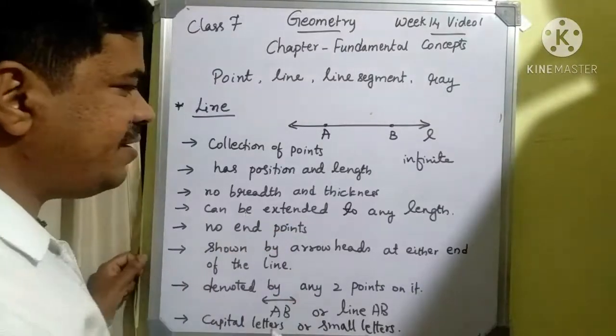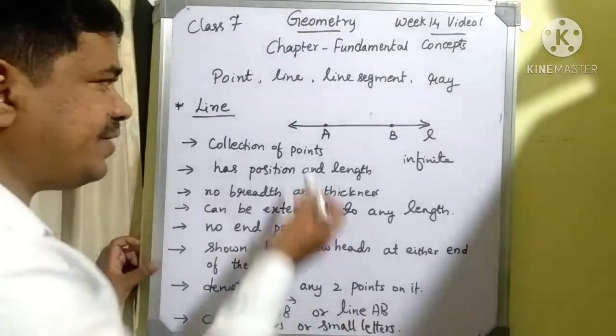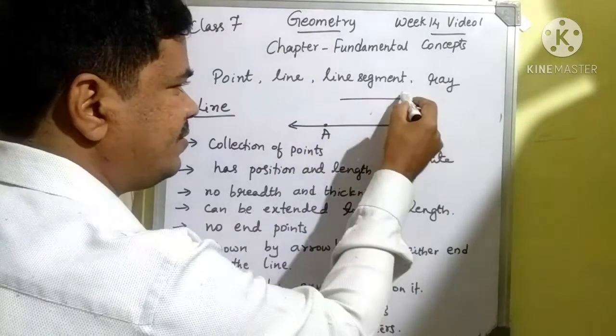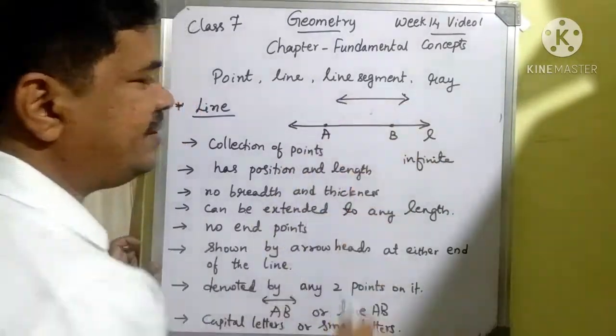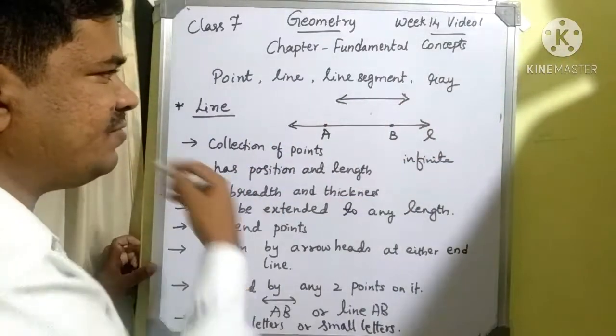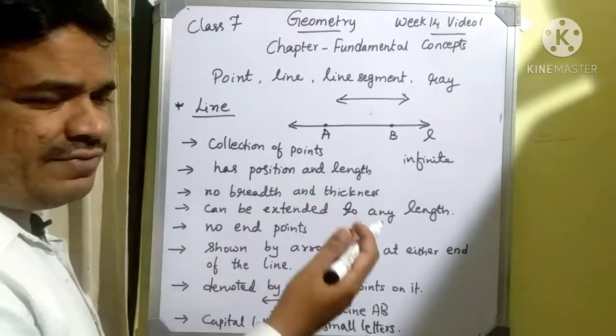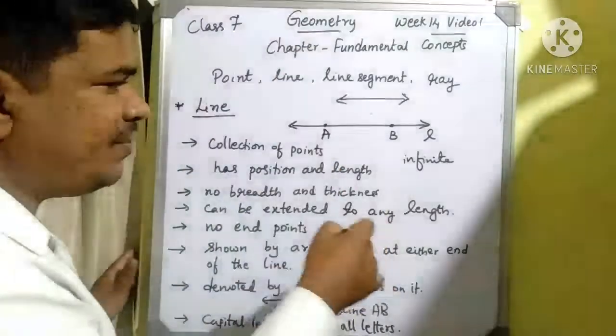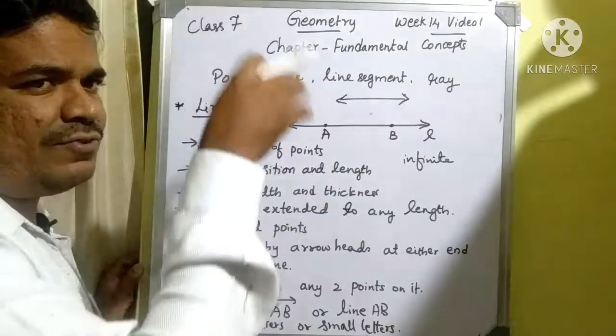It can be extended to any length. That means I can extend it in both directions. If a line is there, I can extend it in any direction, on both the left and right sides. If you take top to bottom, it will move to the top side also, and the bottom side also.